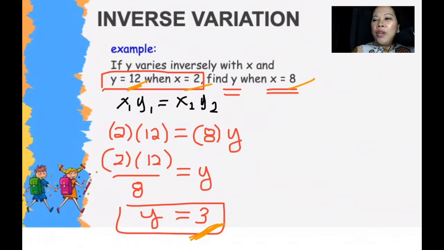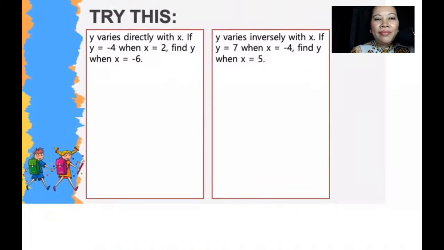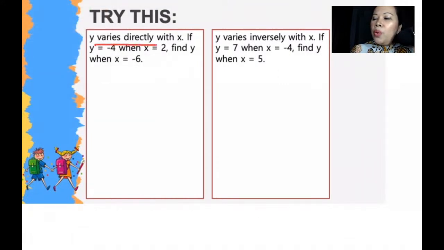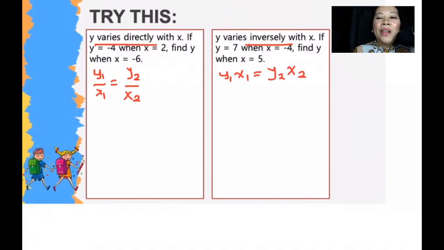Alright, I hope you're getting it. Let's try the following. Okay, so I will show you the difference between the two. If it says varies directly, we use y1 over x1 equals y2 over x2. If it says varies inversely, it will be y1 times x1 equals y2 times x2. Okay, so that is the difference between their formula or relationship.